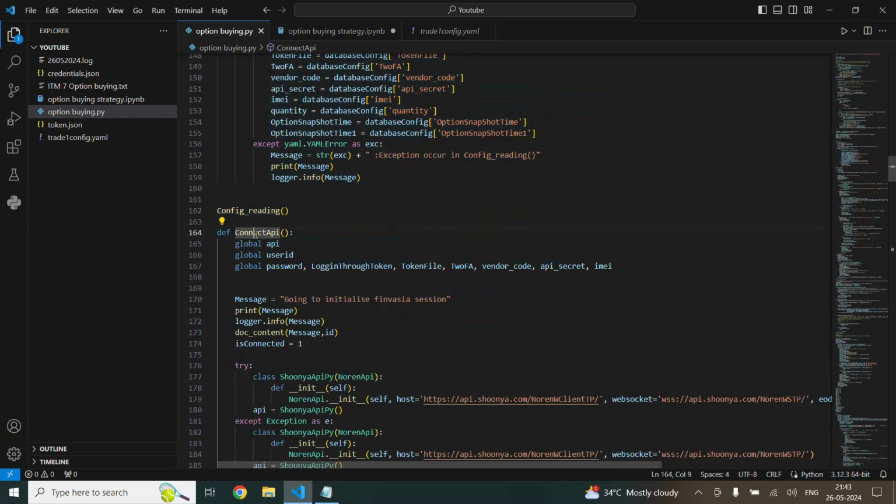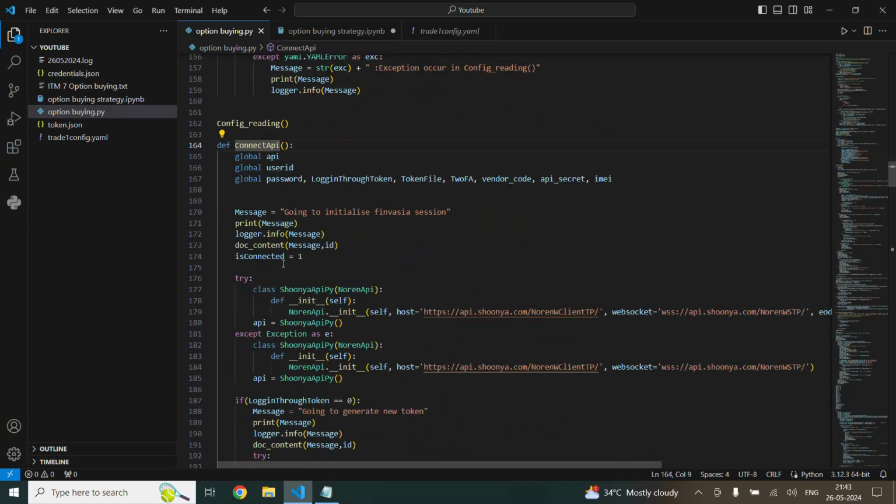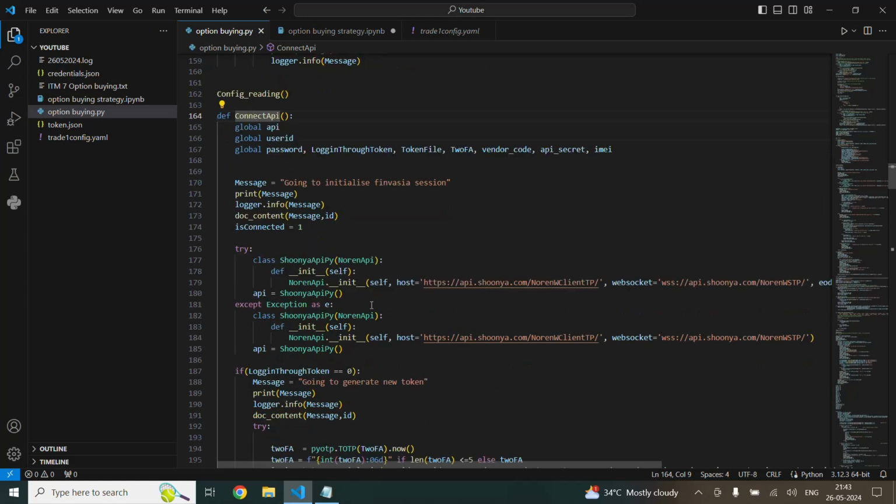This part of the code is to get the token from your Shunya. If you have already created multiple strategies, then you can go with the already generated token. But if you're going to deploy only one strategy, you can always generate a new token. This is the module available on the Shunya website.